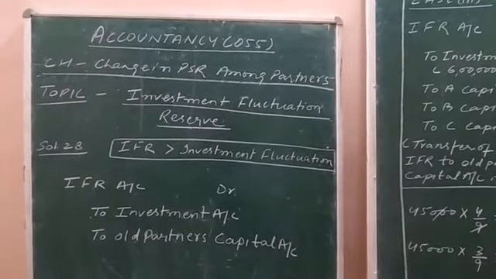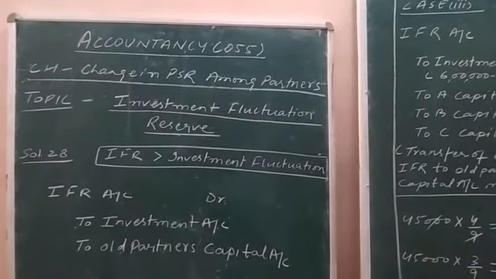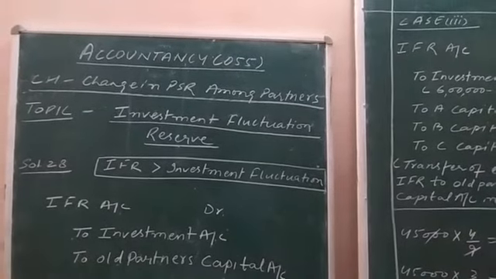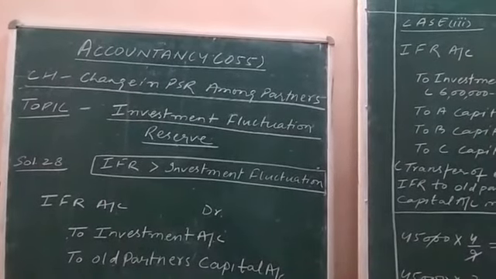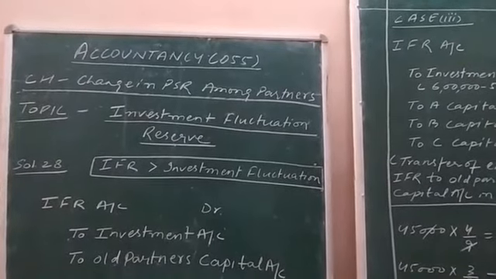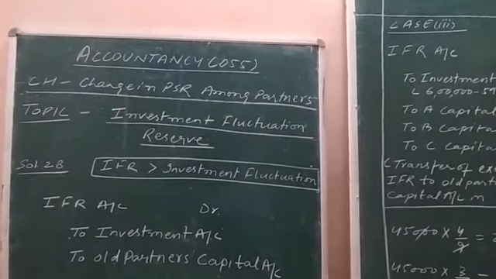In this online class session of accountancy, I will further elaborate the topic investment fluctuation reserve through question number 28, further cases. Case first and case second I explained to you yesterday.